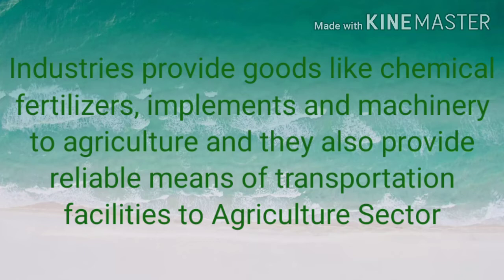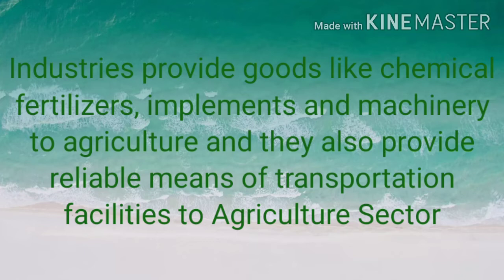These industries also provide agriculture with reliable means of transportation to collect goods and seeds, and to facilitate the distribution of agriculture products. In this way also the industrial sector is helping agriculture.